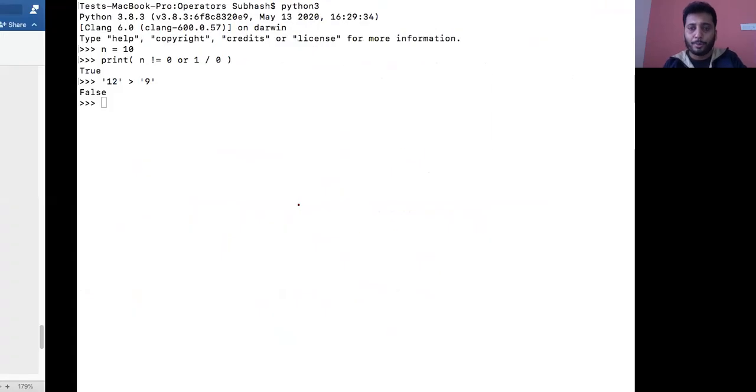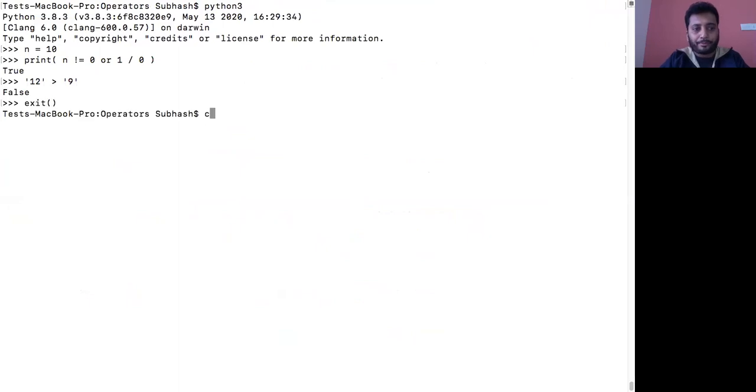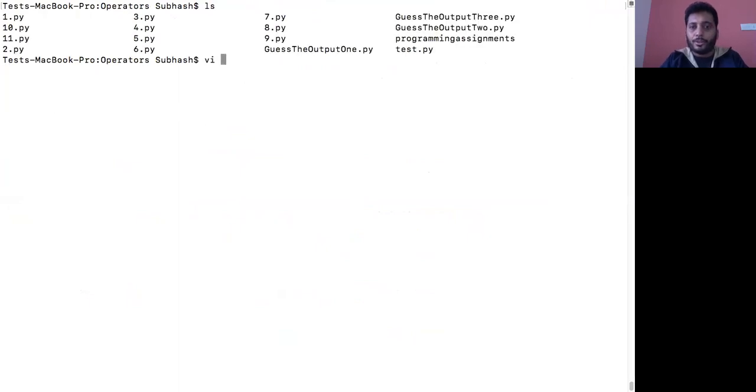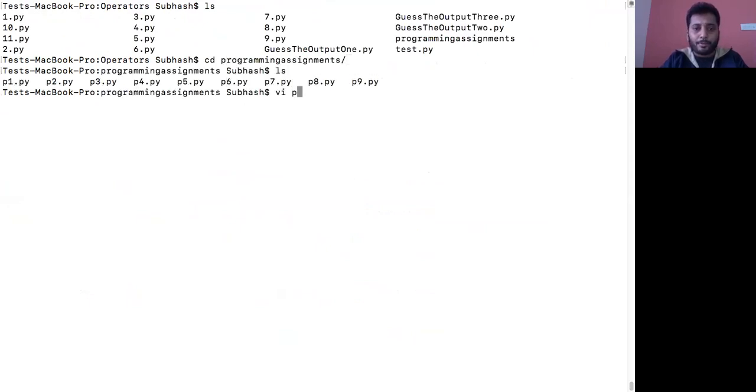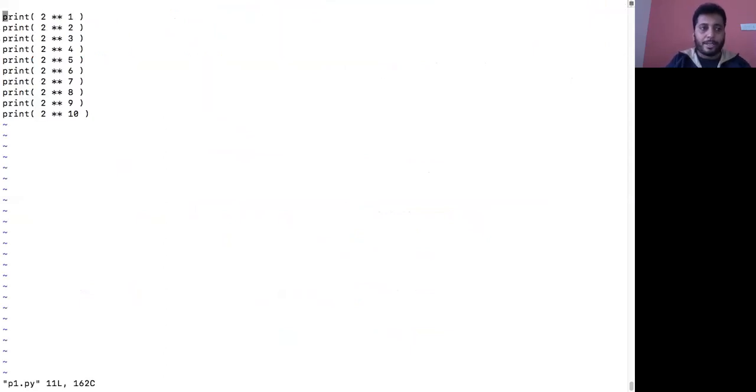Let me go and open the code for you. So, programming assignments. Okay, first one, we'll see the first program. Here each line shows 2 power 1, 2 power 2, 2 power 3, 2 power 4, 2 power 5, 2 power 6, 2 power 7, 2 power 8, 2 power 9, 2 power 10. This is what happens, right?